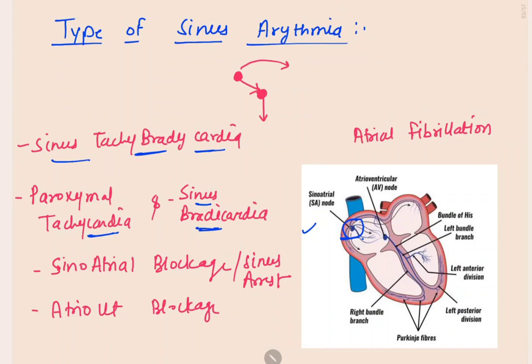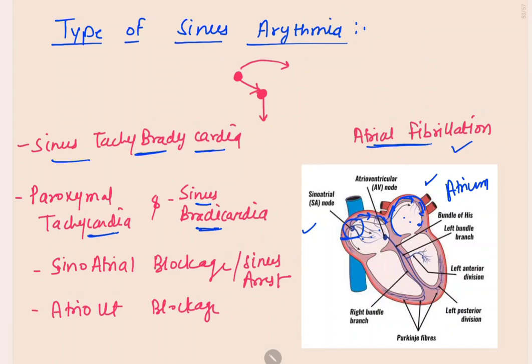Then these impulses transmit to the right atrium and then the left atrium. The impulse goes forward in the atria, and then the atria contract and produce a rhythm. This is known as atrial rhythm. If this rhythm is disturbed, it is known as atrial fibrillation. This is also a kind of sinus arrhythmia.